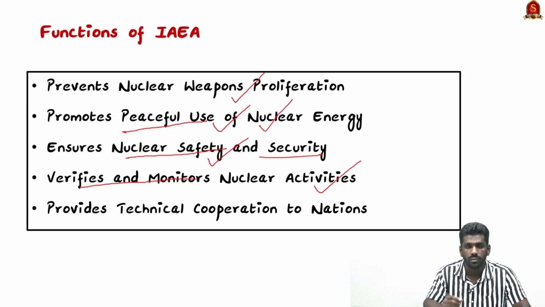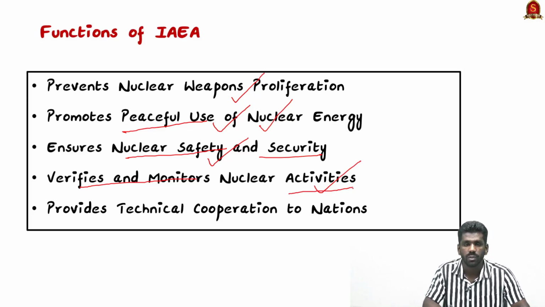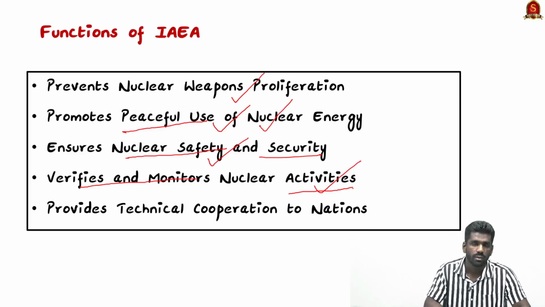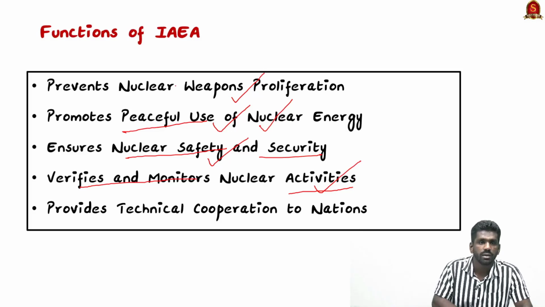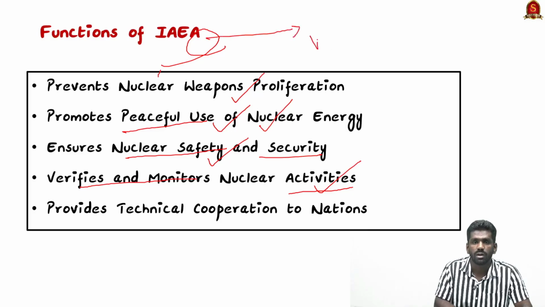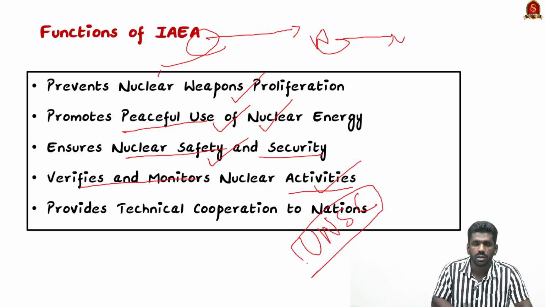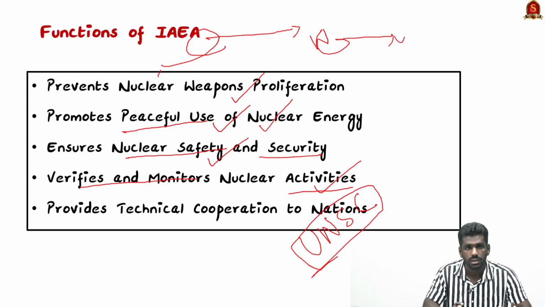And recently, the International Atomic Energy Agency has been inspecting Iran's nuclear facility, and it is suspicious that Iran is secretly developing nuclear weapons and diverting nuclear material for creating them. So once the agency finds out that a country is diverting its nuclear material for weapons, it reports to the UN Security Council about the violations of the rules by member countries. So this is about the International Atomic Energy Agency, and India is a signatory to this agency.